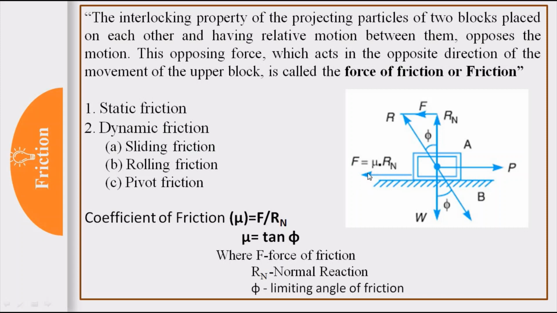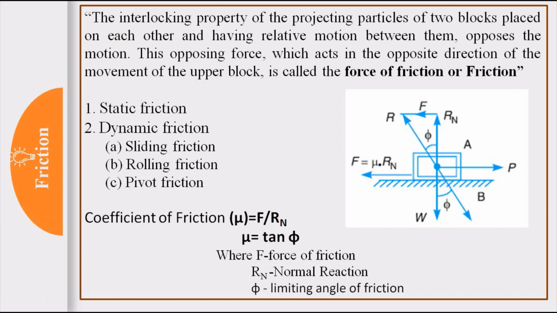It is in opposite direction to the applied force. So force P is applied in this direction, and the force of friction is acting in the opposite direction. Here W is the weight of the block acting downward, and Rn is the normal reaction, which is opposite to the weight.